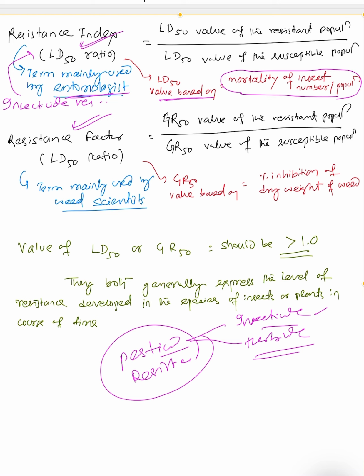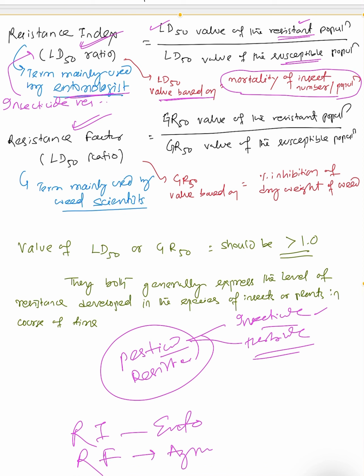The LD50 ratio is the LD50 value for the resistant population divided by the LD50 value for the susceptible population.